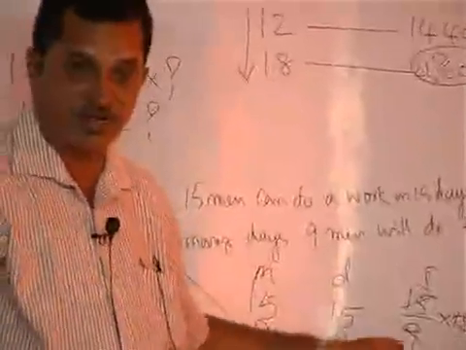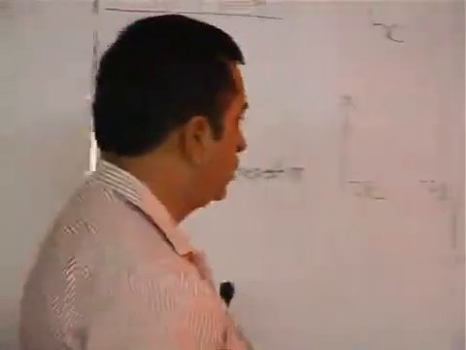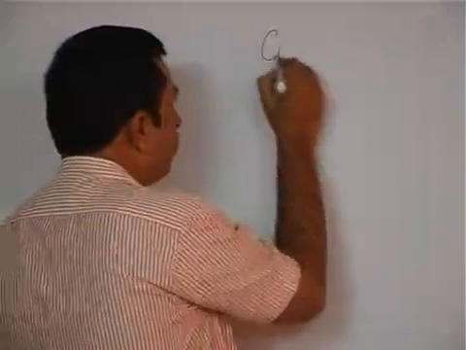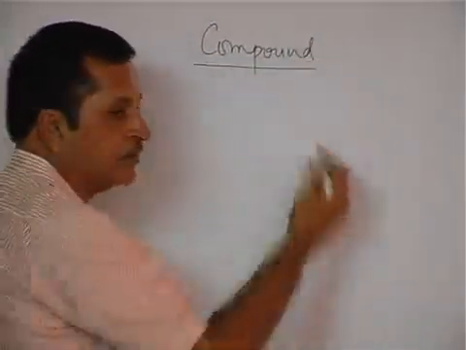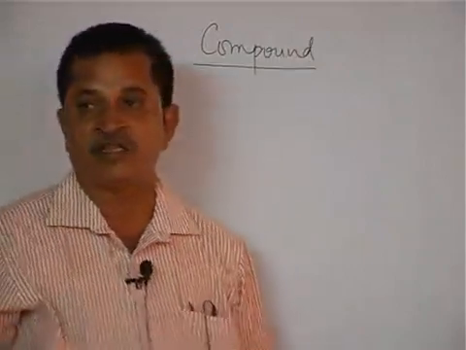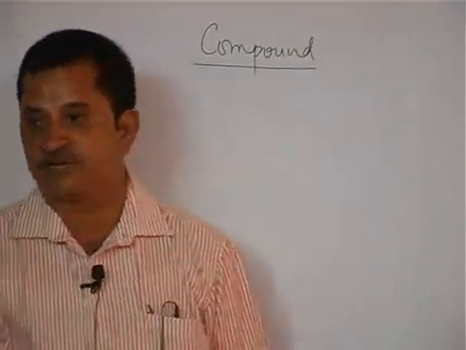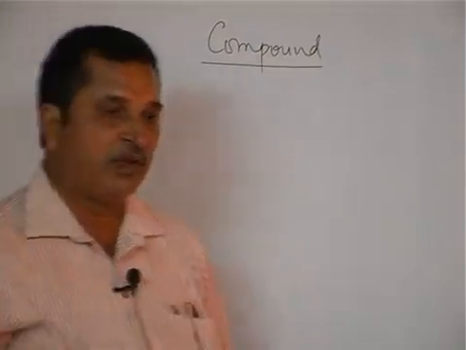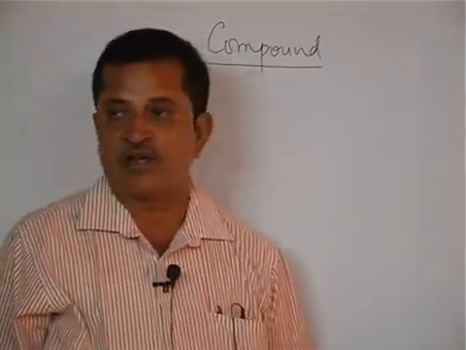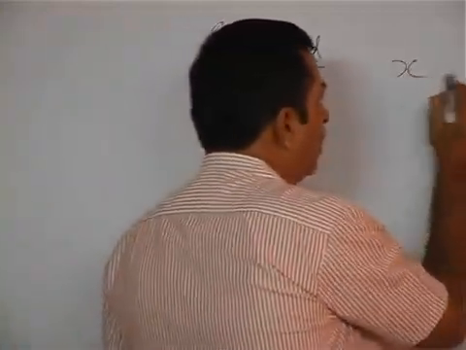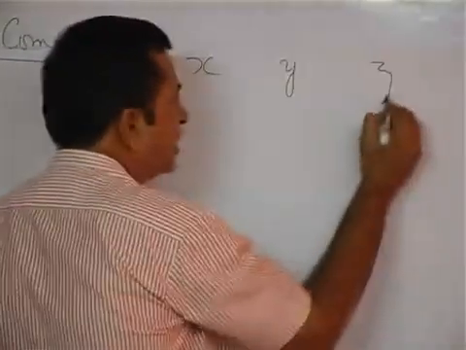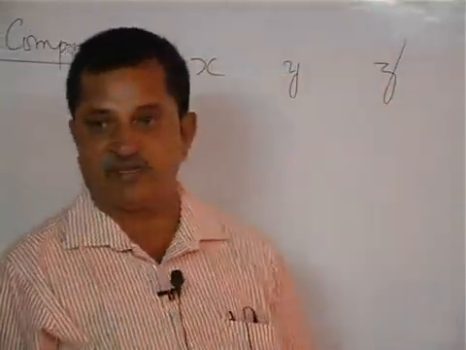Did the problem. You confused the same model. And the third type is compound proportion. Compound proportion, or you can take this as the mixed proportion. Compound or mixed proportion means you will have three quantities or more than three: x, y, z, three variables.